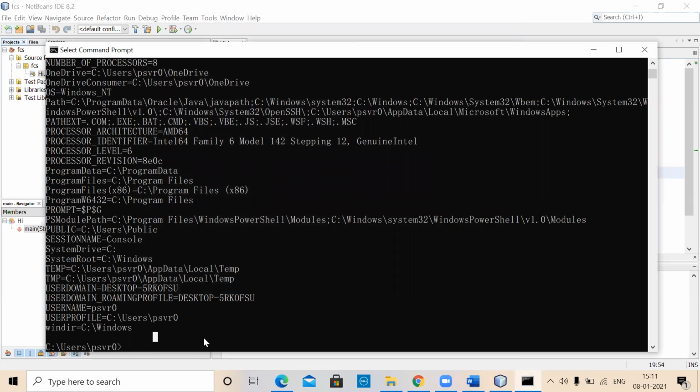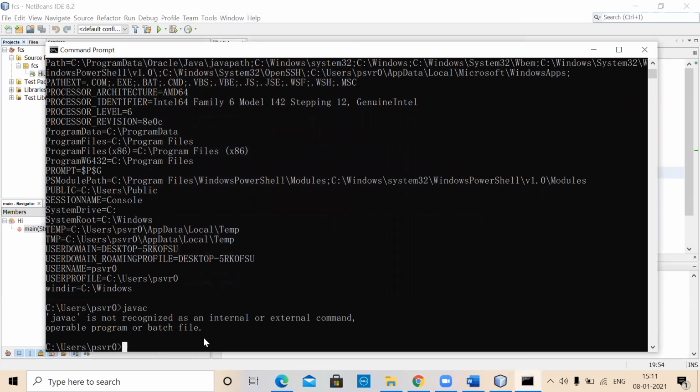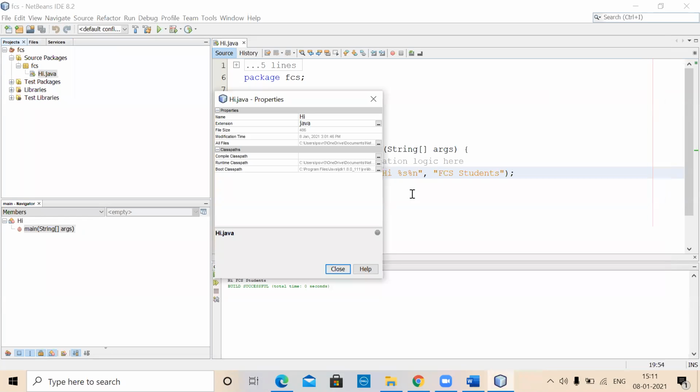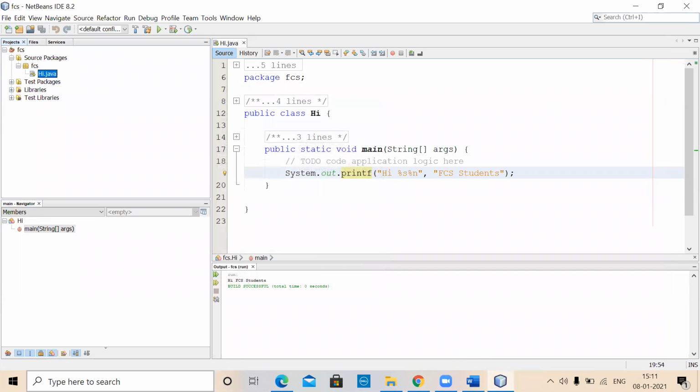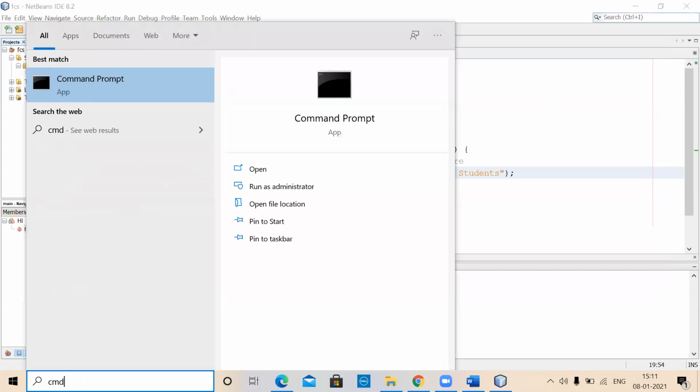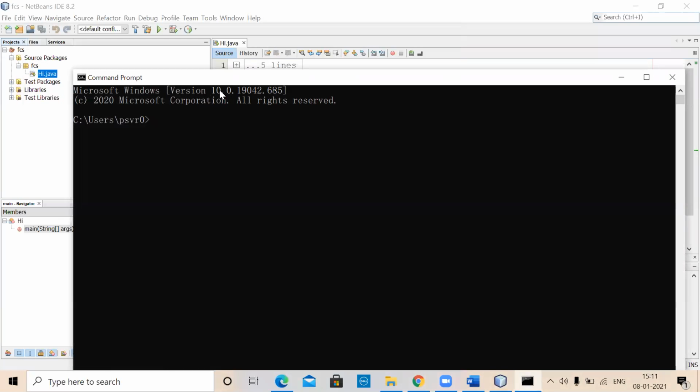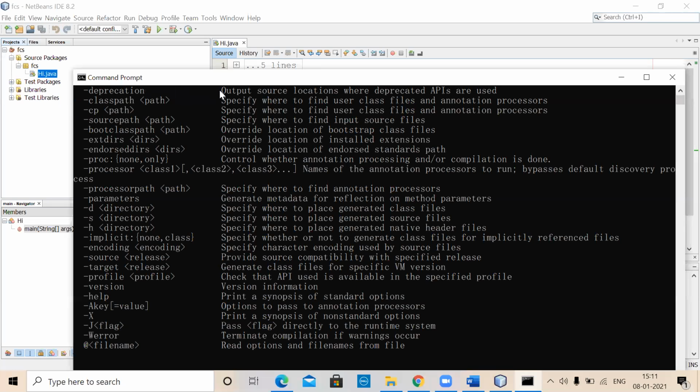Even after doing that, if you now simply try javac by any chance, it still doesn't work, because at the time of loading this, the corresponding environment variable was not there. So now you again go back, type in CMD, and come here. And here now you see javac. See there?